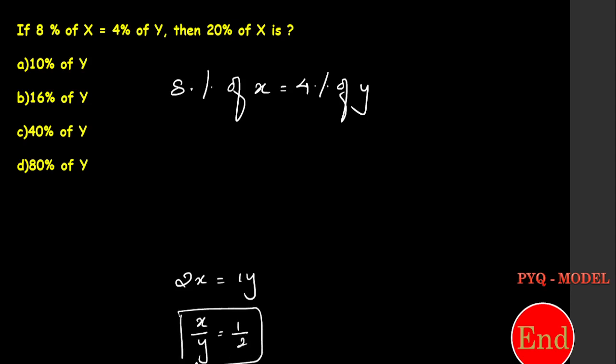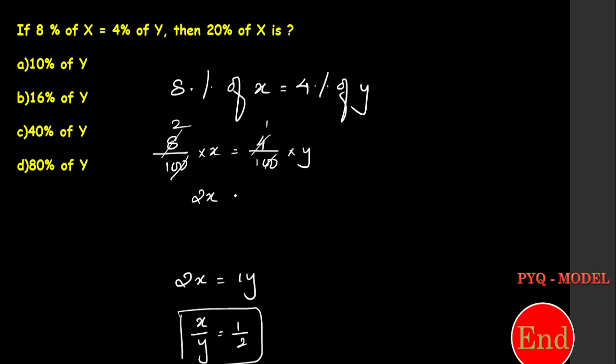I want this, but how did we get this? It is 8 over 100 into x is equal to 4 over 100 into y. So automatically what will happen? 100 gets cancelled, right? And 8 and 4 get cancelled, so it will be 2:1.